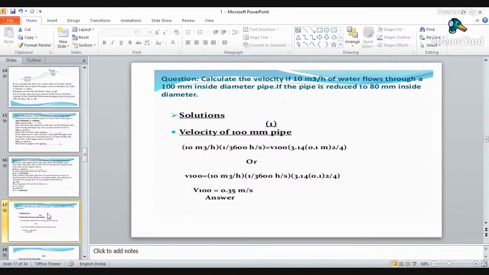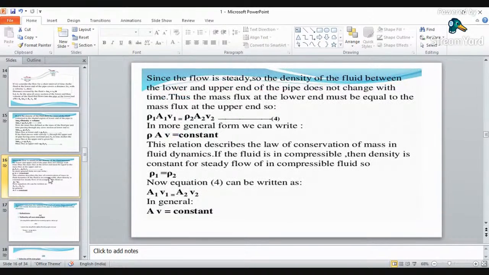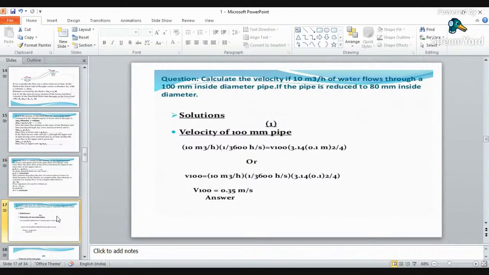Okay, so one equation we have, that is area into velocity is equal to the rate of flow, that is the discharge. Q is equal to area into velocity. Okay, so here I have applied this equation for the first diameter, that is area into velocity is equal to discharge. So discharge is 10 meter cube per hour.